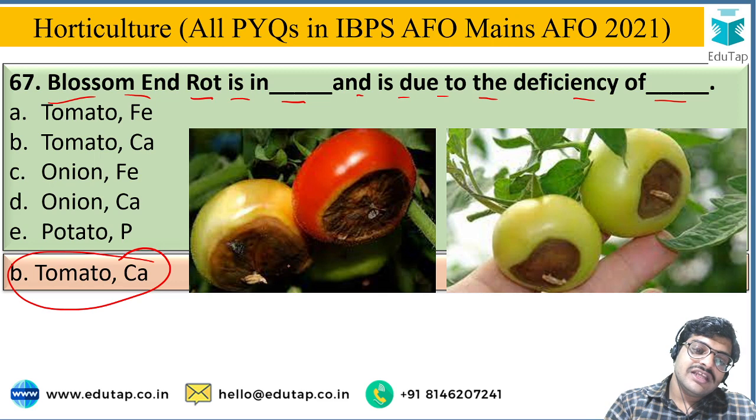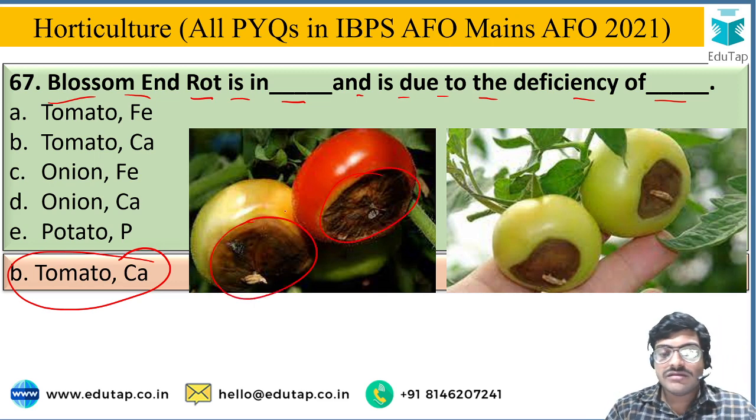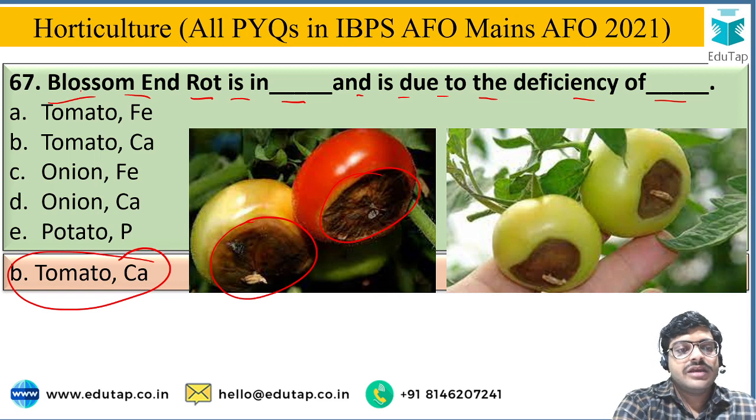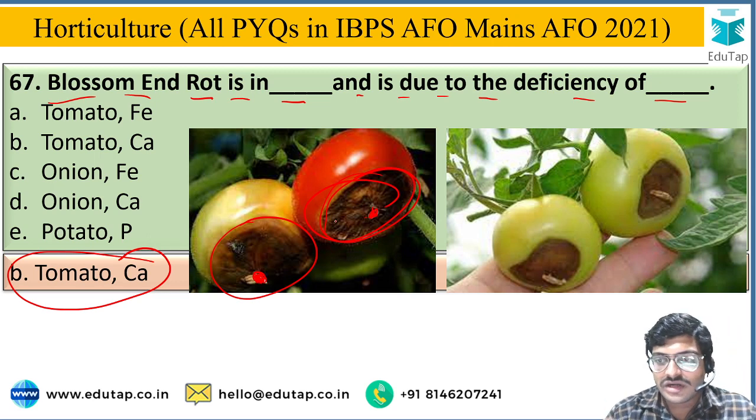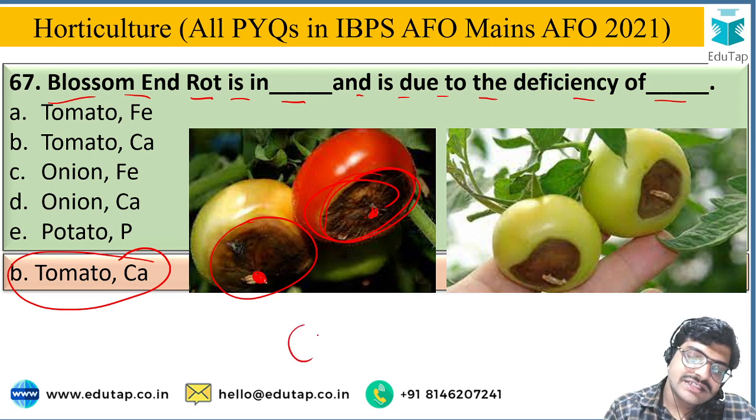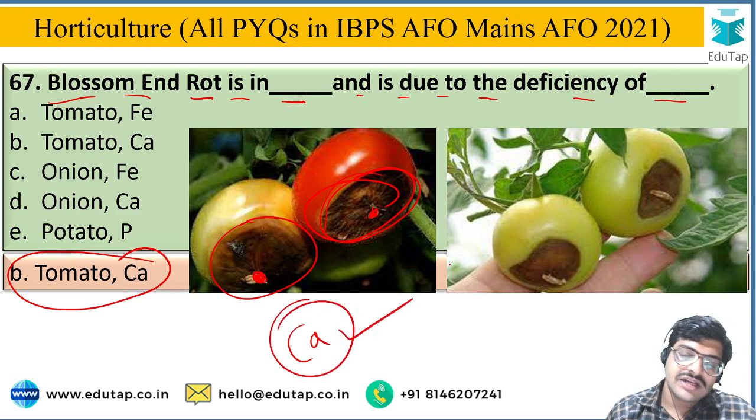So in this image you will see the rotting from the bottom. Okay, so from the blossom end, here the withered flower of a tomato. So blossom end rot, from this end the rotting will start, that's why it's called blossom end rot, and this is due to the calcium deficiency in tomato.